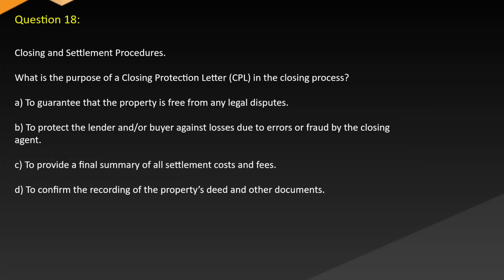Question 18. Closing and settlement procedures. What is the purpose of a closing protection letter (CPL) in the closing process? A. To guarantee that the property is free from any legal disputes. B. To protect the lender or buyer against losses due to errors or fraud by the closing agent. C. To provide a final summary of all settlement costs and fees. D. To confirm the recording of the property's deed and other documents.